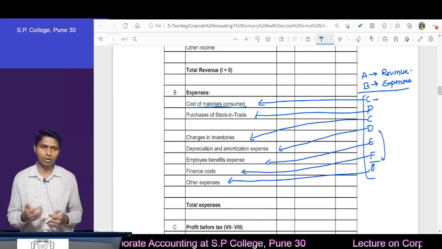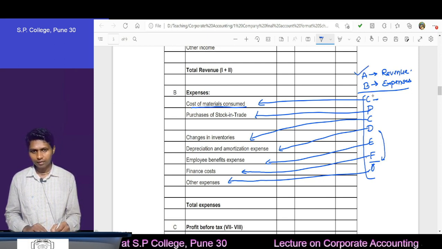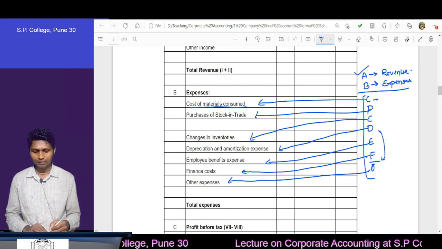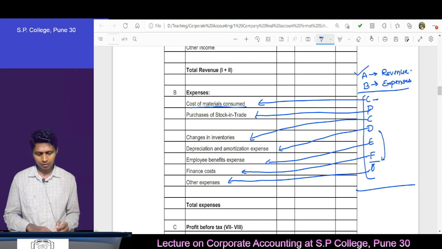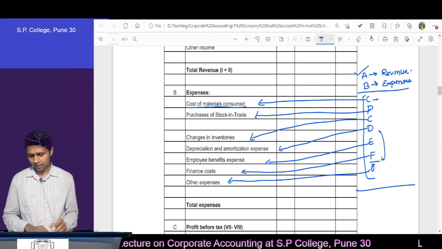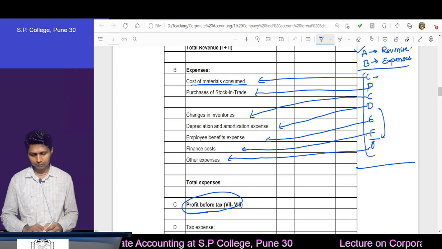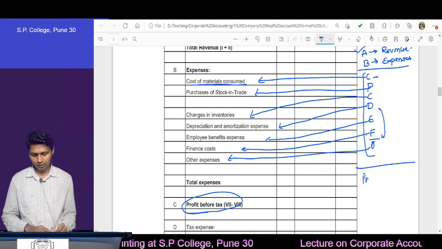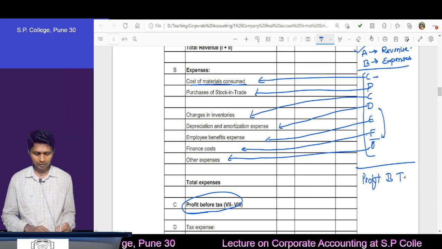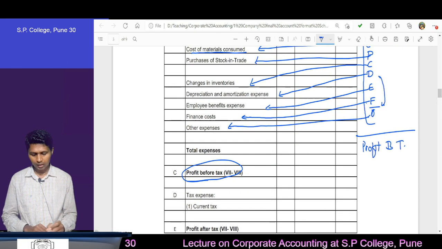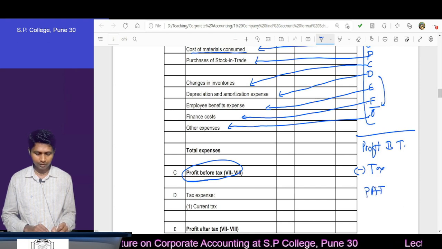O, finally, other. And if you deduct B from A, then you will get A minus B. You will get profit before tax. Profit before tax will say. Correct. And from this if you deduct tax, then you will get profit after tax.